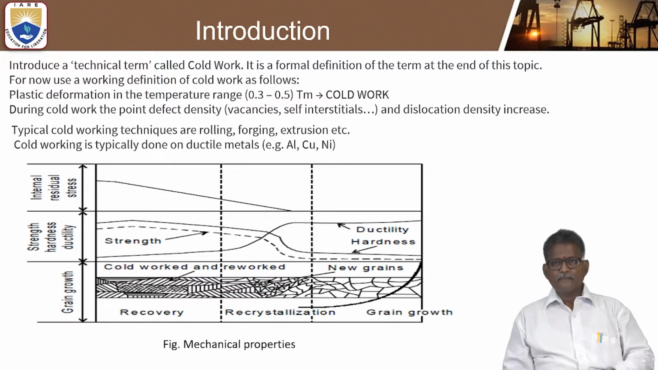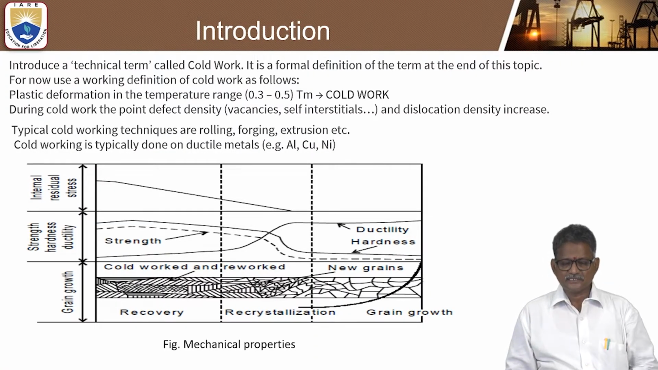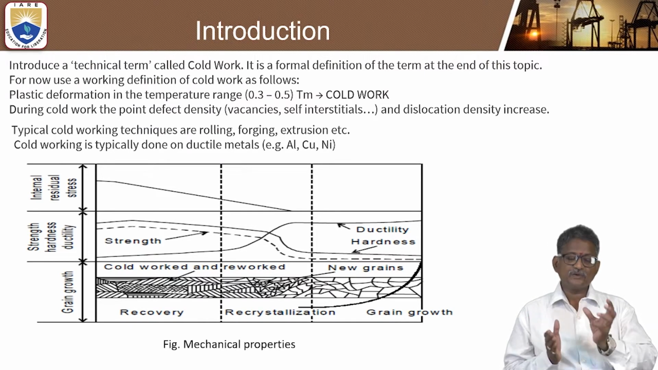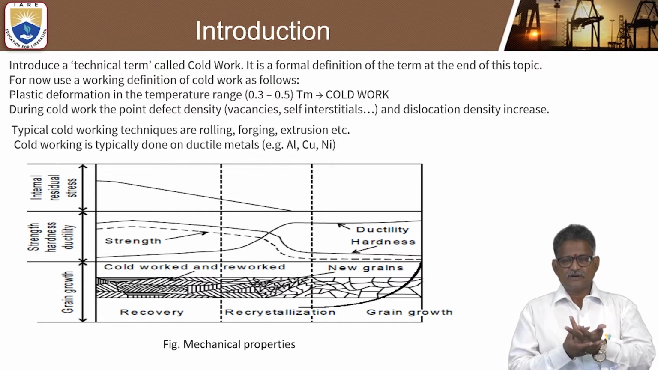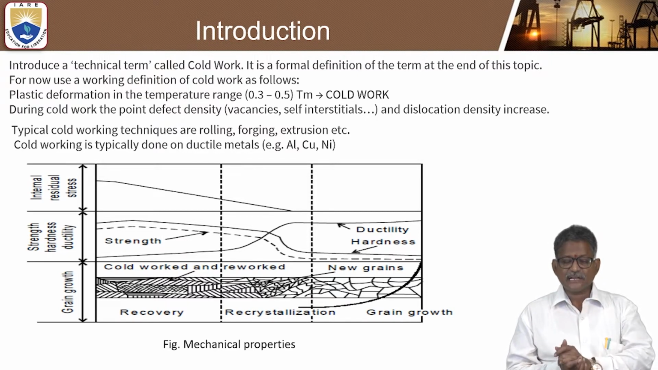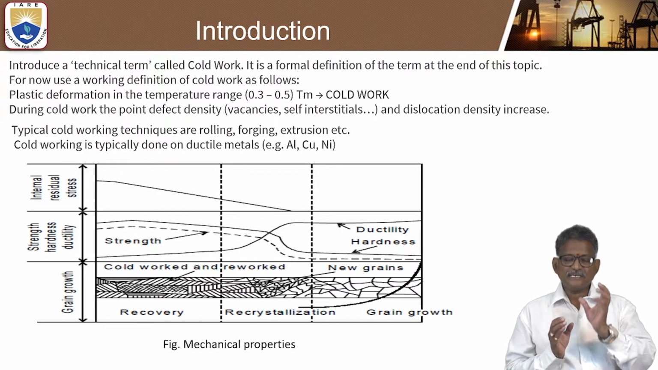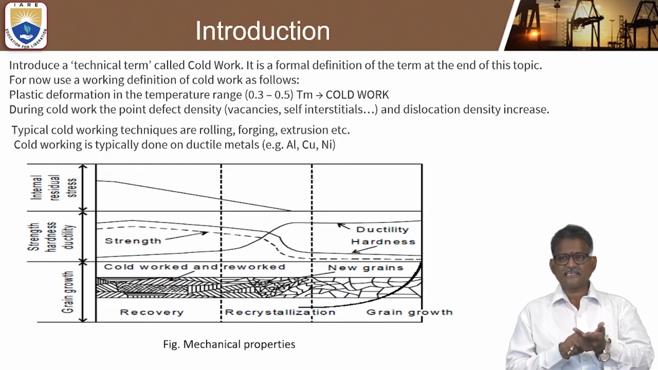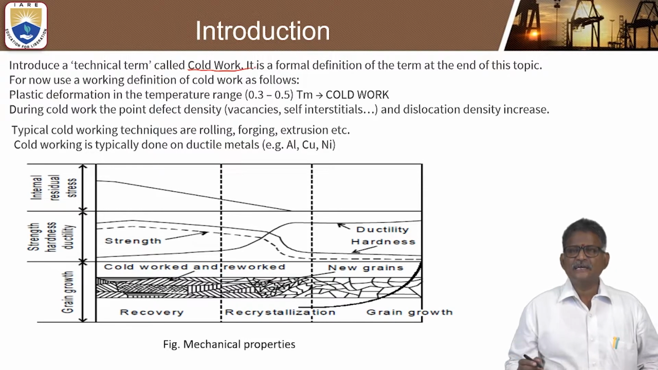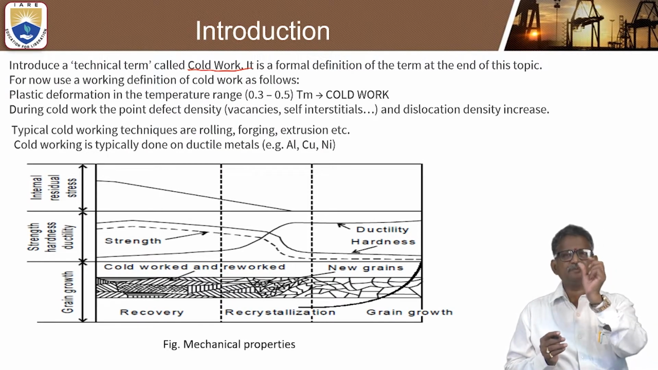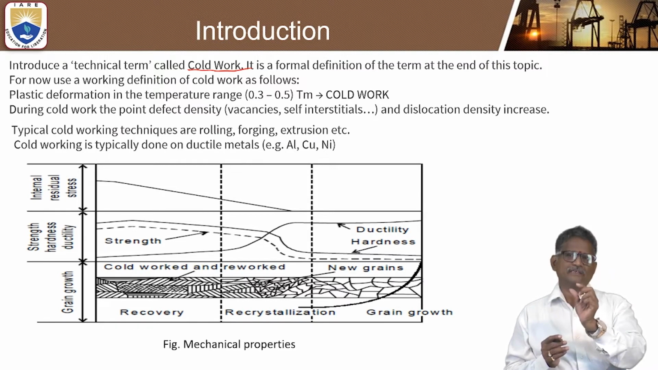So let us see the basic introduction about these mechanical properties and how the temperature varies, and the structural changes in various materials such as ferrous, non-ferrous and ceramic materials. This diagram clearly explains the basic concept of recovery, recrystallization and grain growth. Let us see how we introduce the technical term called cold work. This is one interesting topic in the metal forming process, which mainly depends upon hot working and cold working.